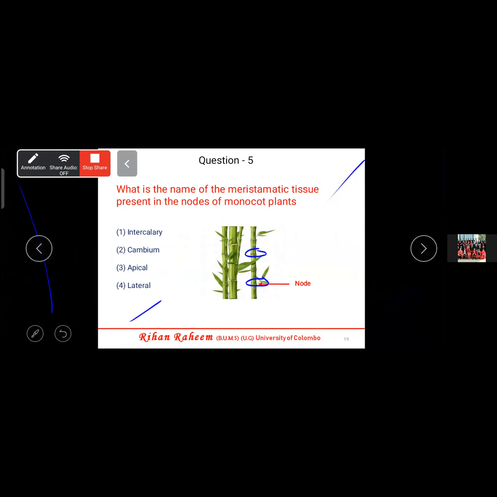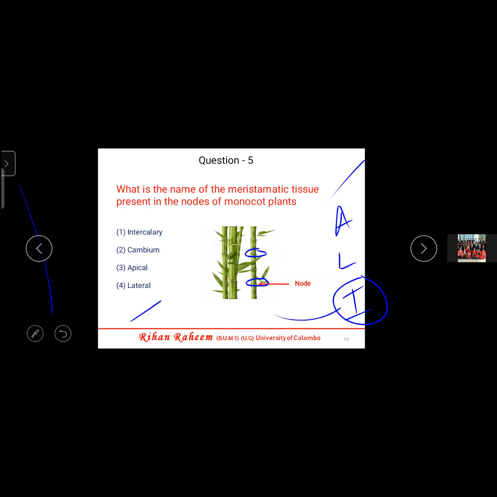So this is coming under intercalary meristem. The I in that is related to intercalary meristem, which is only present in monocots. So those are the nodes. Due to the growth of the node, what will happen? The length of the internode will increase. So everywhere there are nodes. That's why the monocot trees, coconut tree, bamboo, are really tall. Okay. So the answer for the fifth one is intercalary meristem.